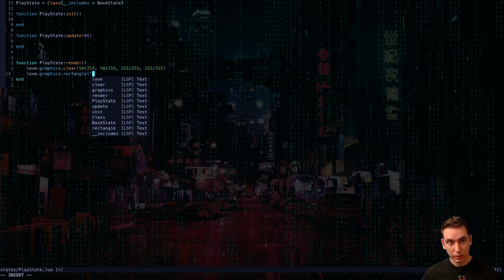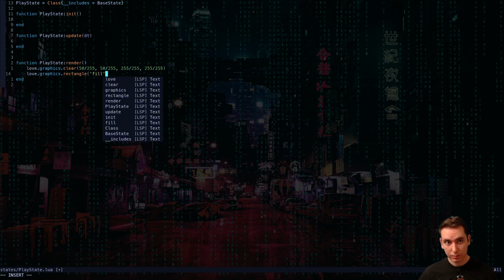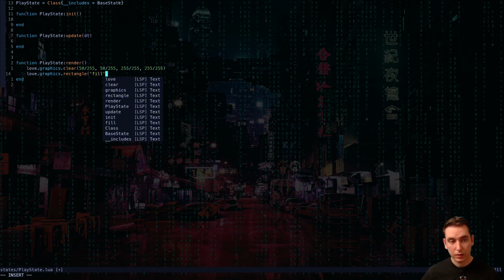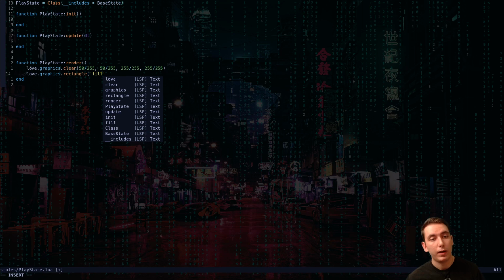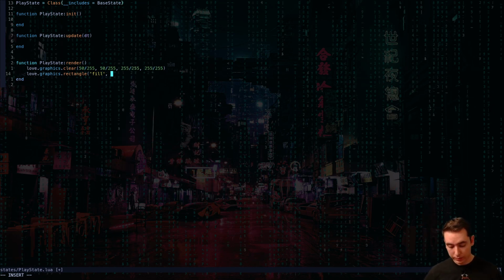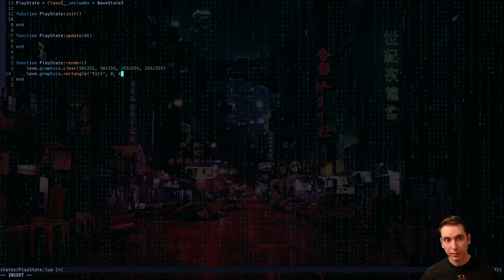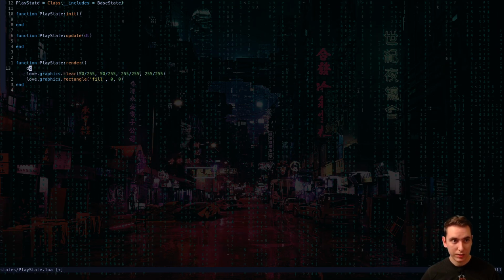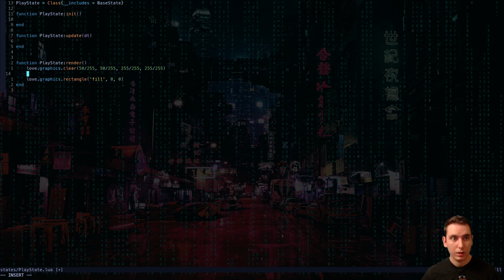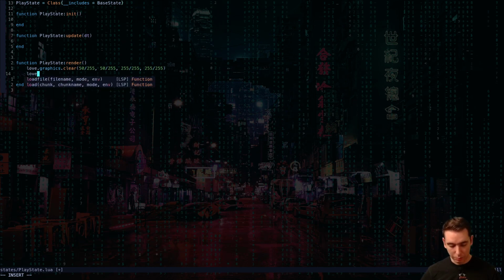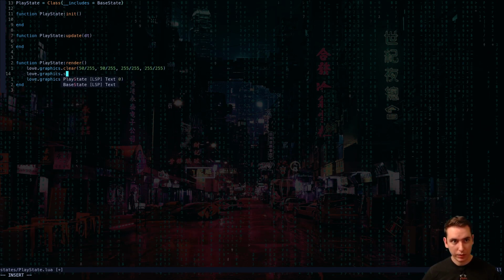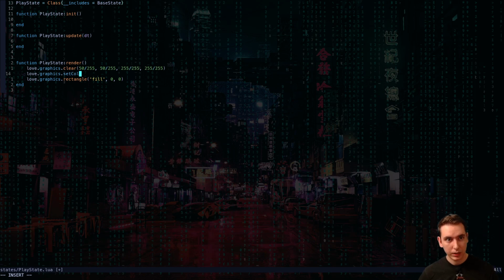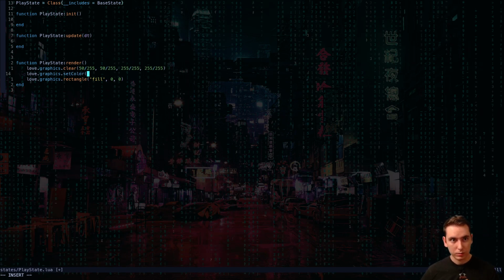It takes an argument of a fill type, which will be fill instead of line. Then we'll render it at 0, 0, the top left. But this would render a rectangle the same color as the background, I think, so we want to set the color explicitly to something like red so we can see it.